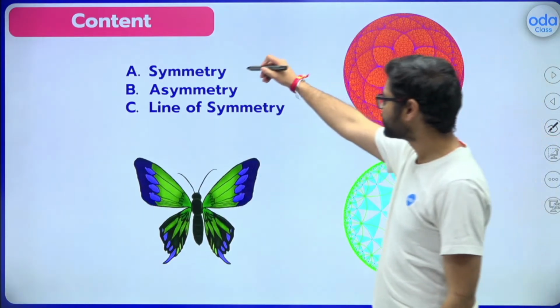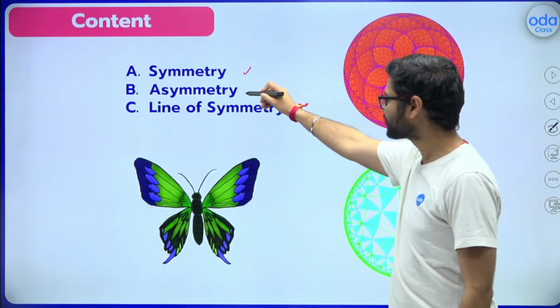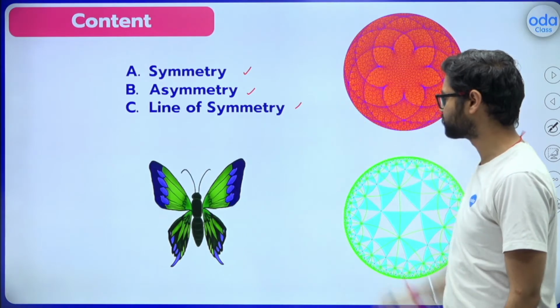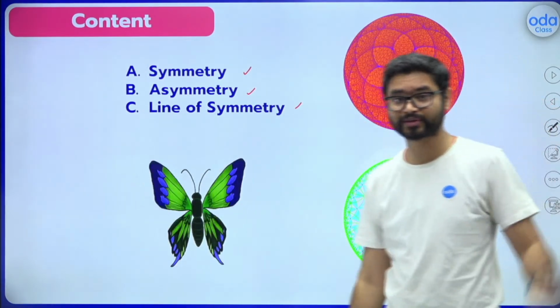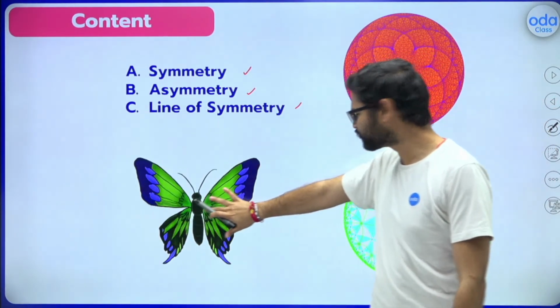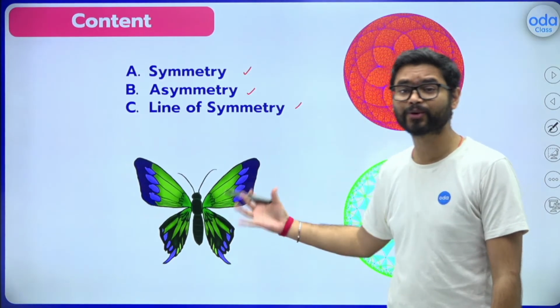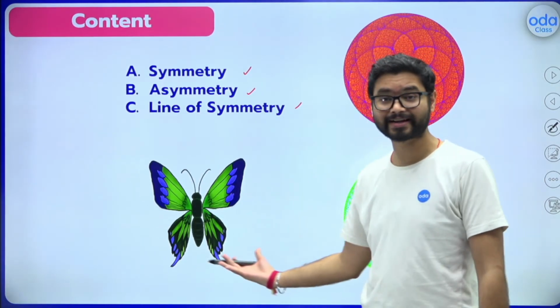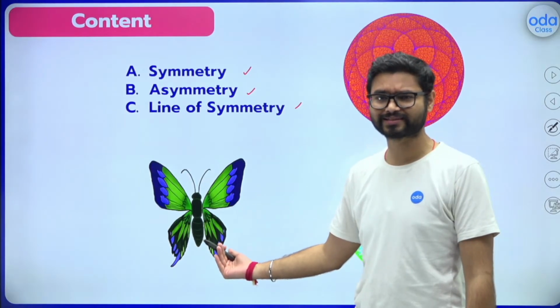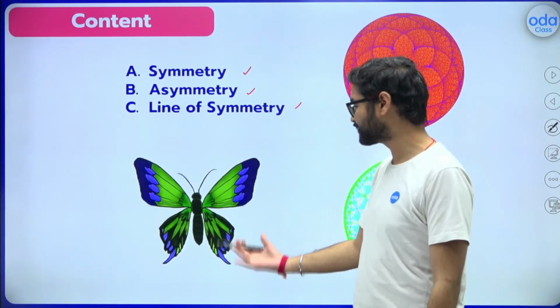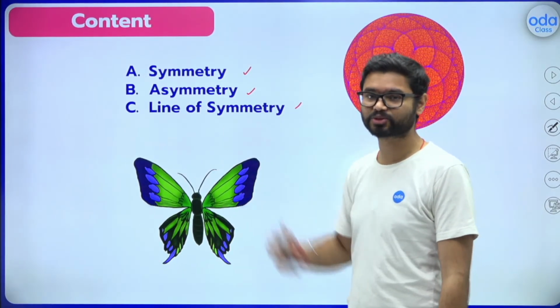We will be learning about what is symmetry, what is asymmetry, and what is line of symmetry. These three topics we are going to learn. Can you see this beautiful butterfly? We are going to use this butterfly again and again because she is going to teach us what exactly symmetry is.